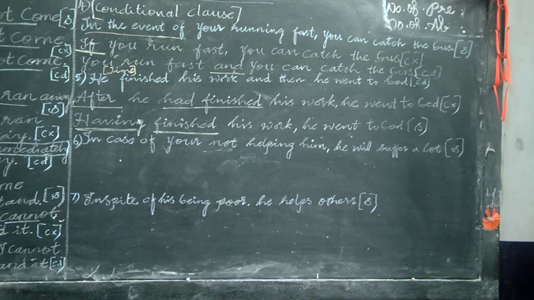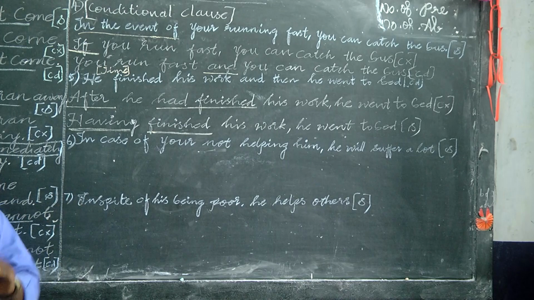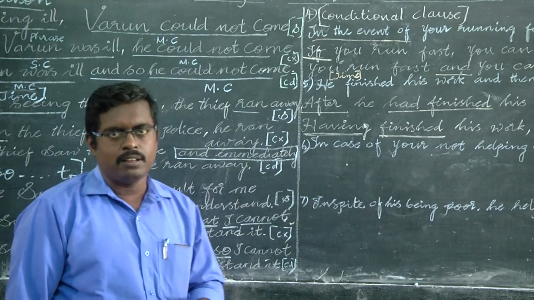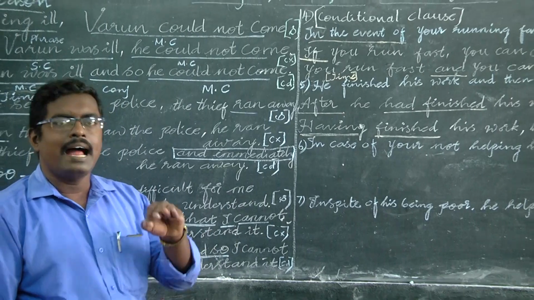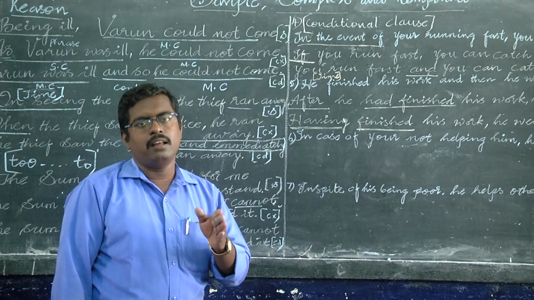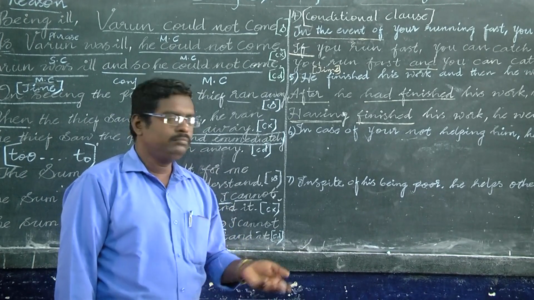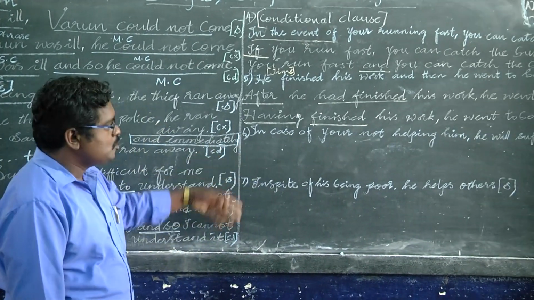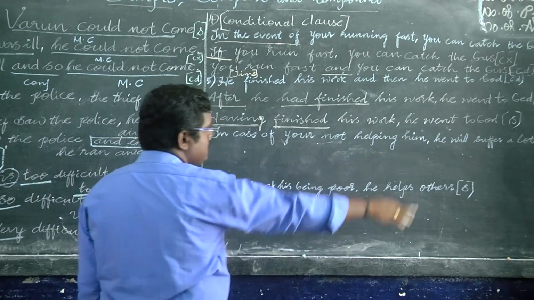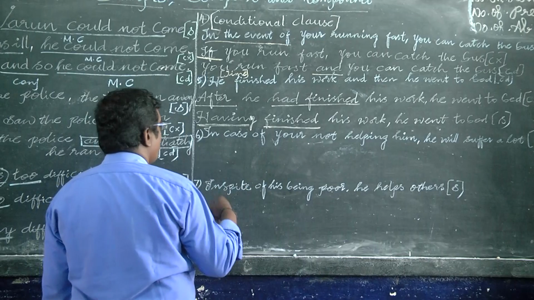So negative form means the same structure, in the event of not or in case of not. Complex uses unless, and compound uses otherwise or else. So in case of you are not helping him, he will suffer a lot. Simple sentence, change into complex and compound form.